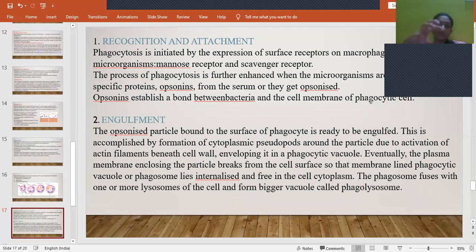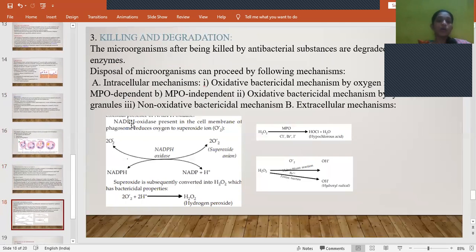It will engulf or envelop this phagocytic vacuole. So once it has entered the cell, it will enter the cell cytoplasm. Once it has entered the cytoplasm, it will fuse with the lysosome and form a phagolysosome. So once it forms a phagolysosome, whatever enzymes are released by the lysosomes will kill and degrade this mycobacterium. It will do this process by following two mechanisms, that is, an intracellular mechanism and an extracellular mechanism.